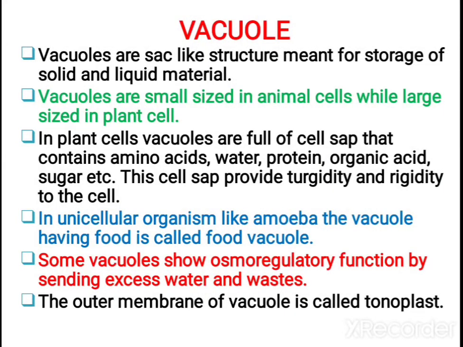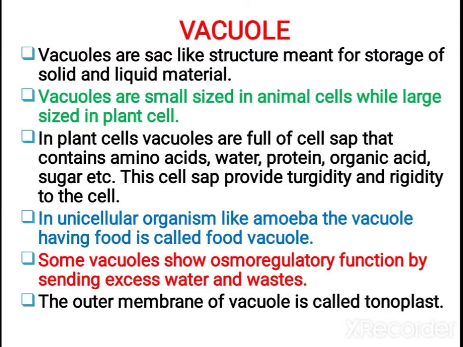Next one is vacuole. These vacuoles are sac-like structures. They are mainly meant for the storage of solid and liquid material. Vacuoles are small sized in animal cells and large sized in plant cells. In plant cells, the vacuoles are full of cell sap, and that contains amino acids, water, protein, organic acids, sugar, etc. The cell sap provides the turgidity or rigidity to the cell.